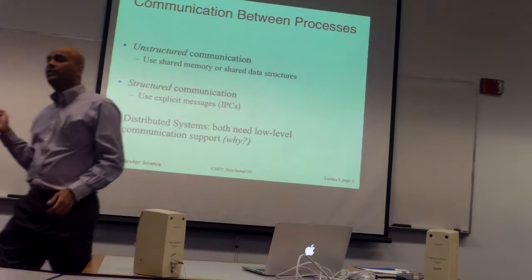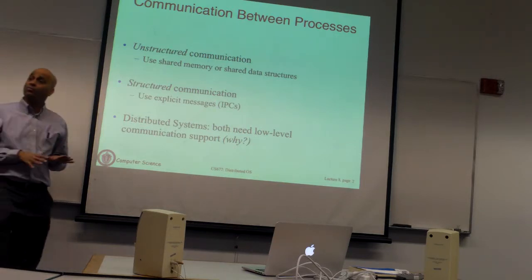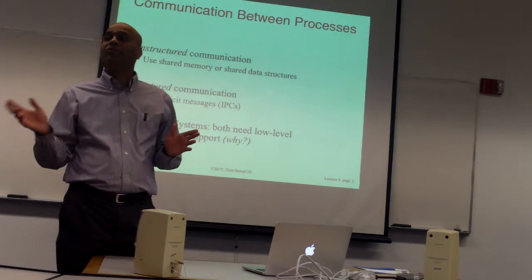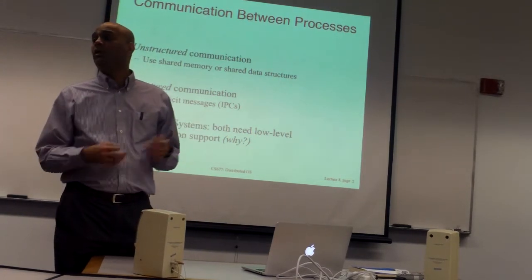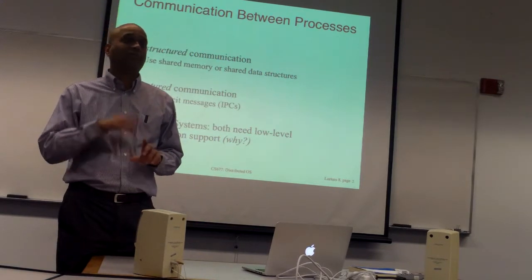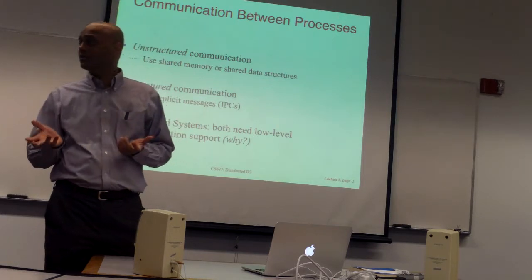Some other entity comes and takes that item from the buffer and does something with it. You didn't explicitly send a message with the data item, you simply put it into a shared data structure that some other entity came and processed at some later time. That is also a form of communication. As far as we are concerned, you are actually sending information between processes. In one case, it's done explicitly by sending a message to the process containing that information. In another case, information exchange is happening through shared data structures.